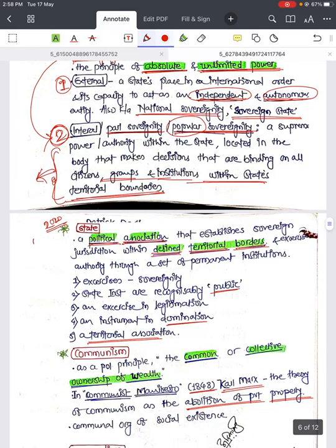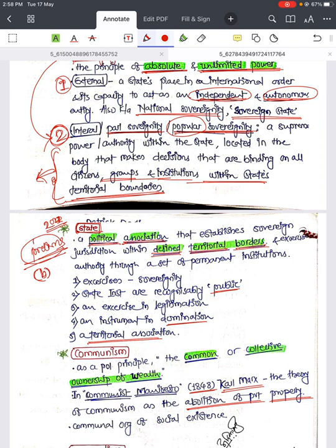Next is state, and this was asked in 2021 prelims. As the UPSC answer key is not out, there are different views with respect to the answer of this question that was asked in 2021. So many people thought of the first option, that was community, right? But in the second option they have used the words political association. So I think the answer should be B, right?